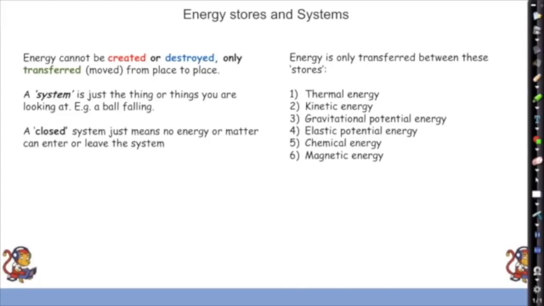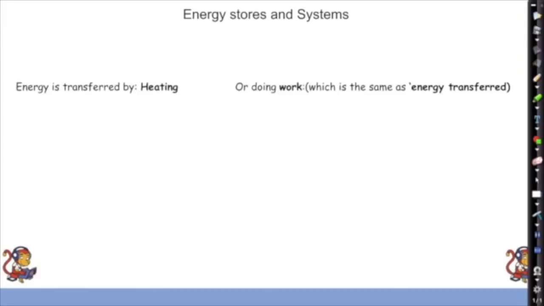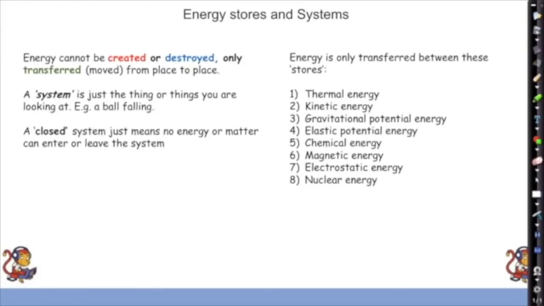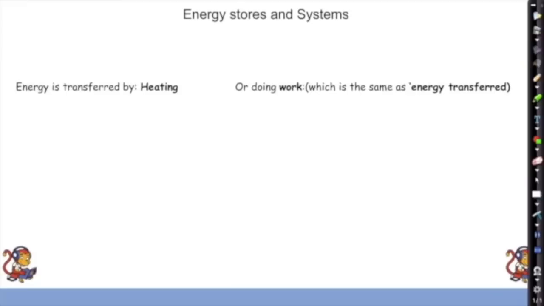Magnetic energy, that of magnets, electrostatic, so that would be the energy in electricity or stored in an electric field. Nuclear energy, that energy inside an atom. So those are the 8 different types you need to know about, and energy can transfer between those types.